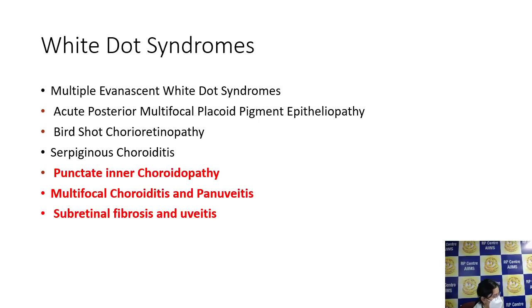So obviously anything that is requiring anything more than 3 months, then we need to actually think of some sort of immunosuppression. Okay, because that is the time when there is growth. So we don't want it to become refractory. So obviously we'll shift over to immunosuppression a little bit earlier in the case of a child than an adult. So that is one of the considerations. And also because the complications you would expect more to be in a child, so you will have to tend to treat it a little bit more aggressively than in an adult.